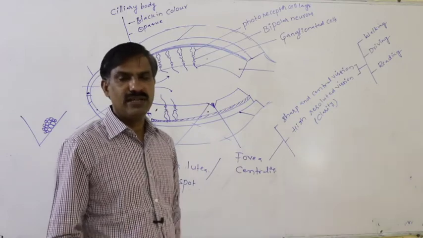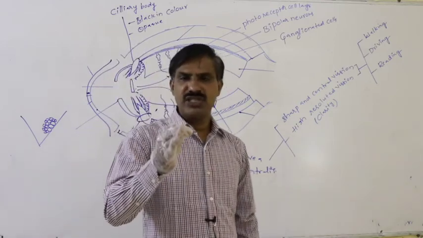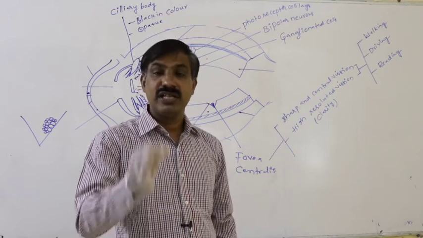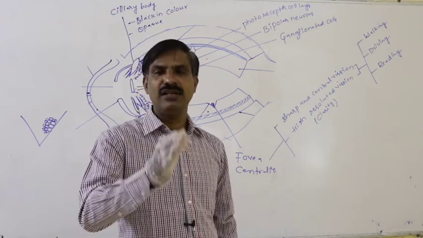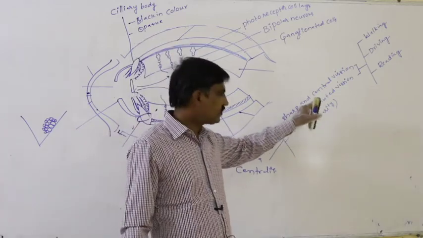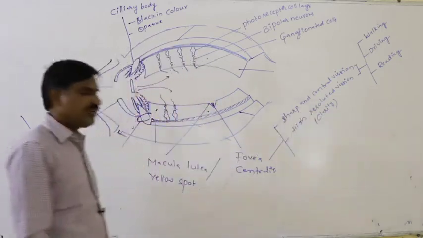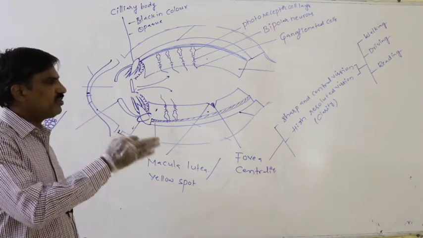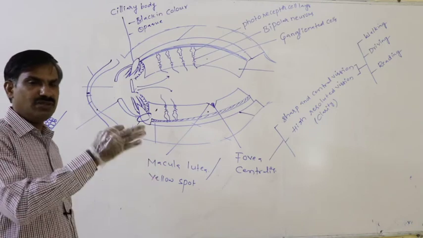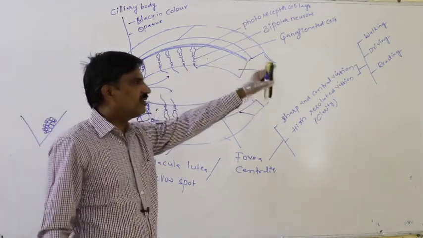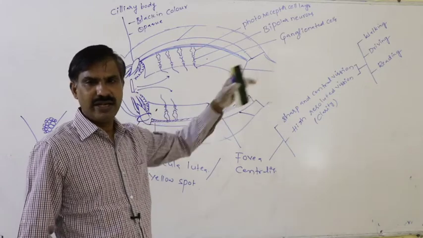Though the cloth in front of us is dim in color, it looks bright because of the high resolution vision. In that way, the fovea centralis is responsible for sharpened central vision with high resolution, necessary for walking, driving, and reading.